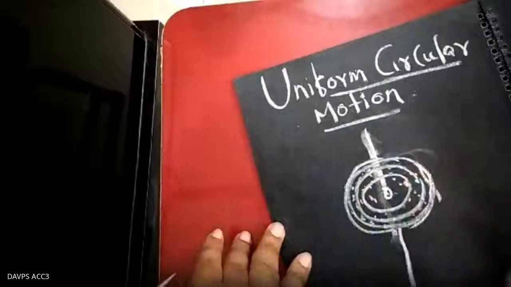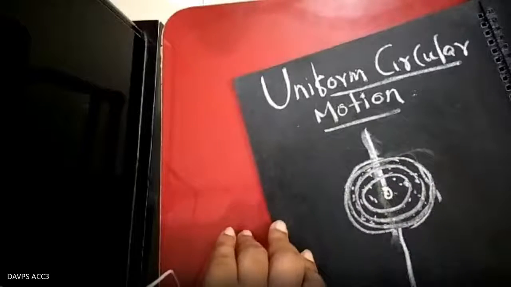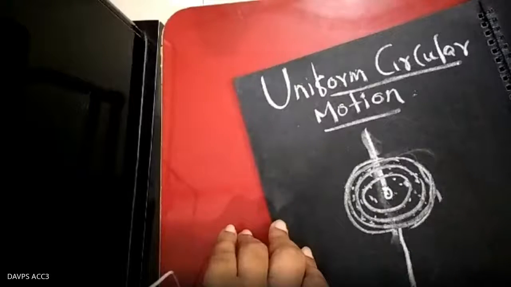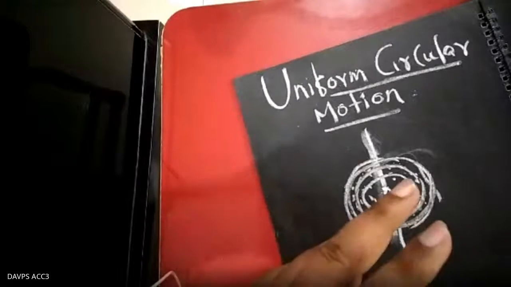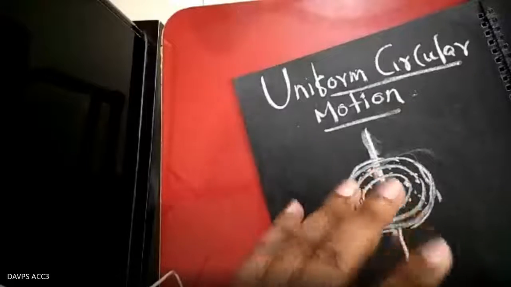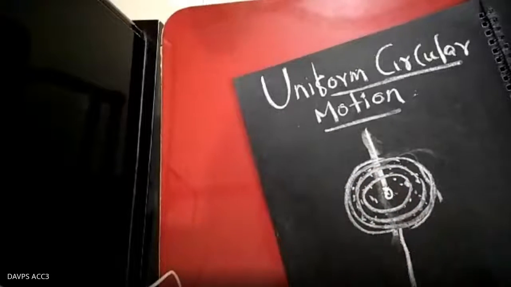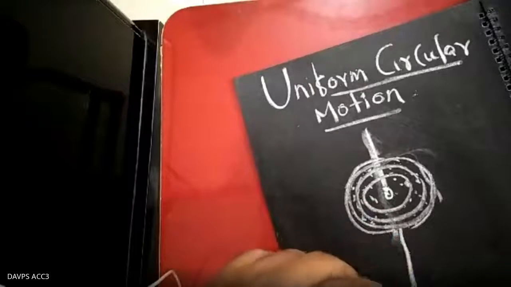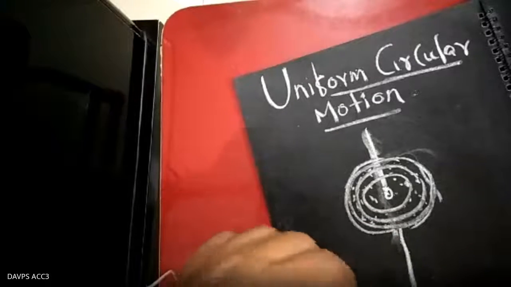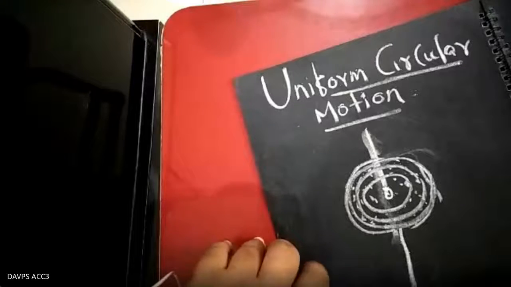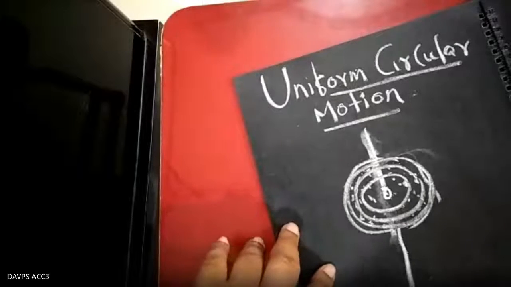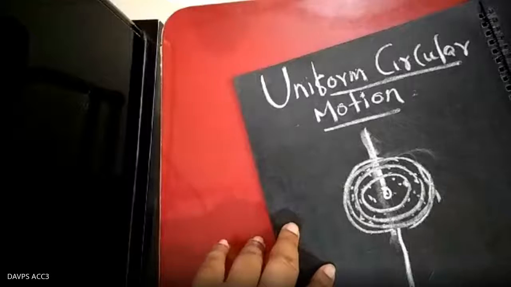But the Earth itself, the rigid body moving about an axis, is in rotational motion. If you consider the Earth as an extended body revolving around the Sun, that will be considered rotational motion. Whenever you consider the body to be a point mass, we call it circular motion.